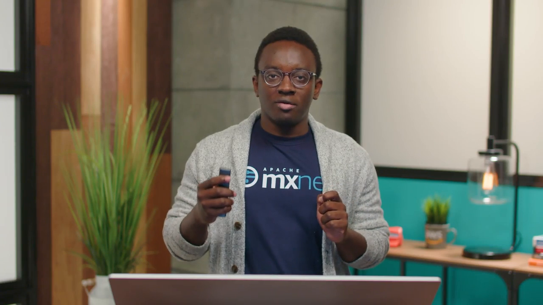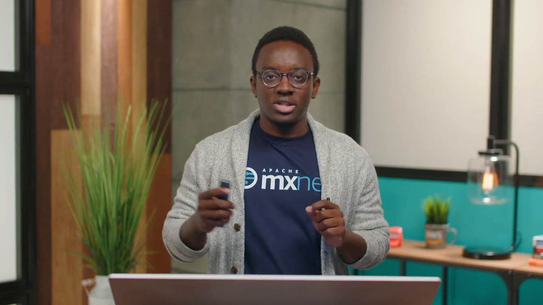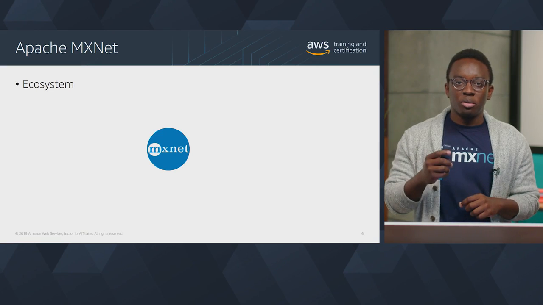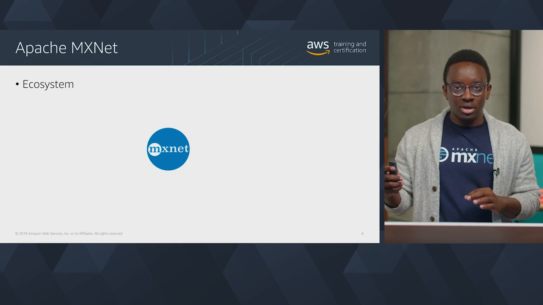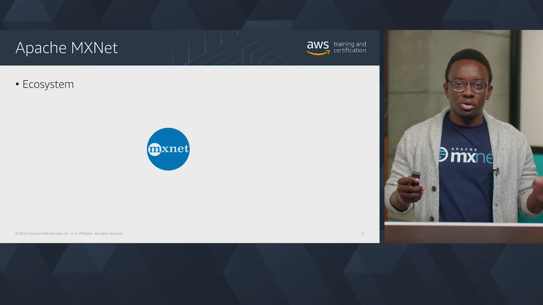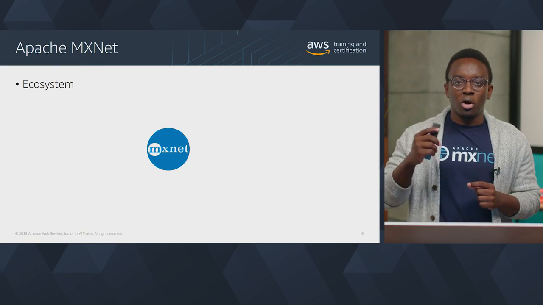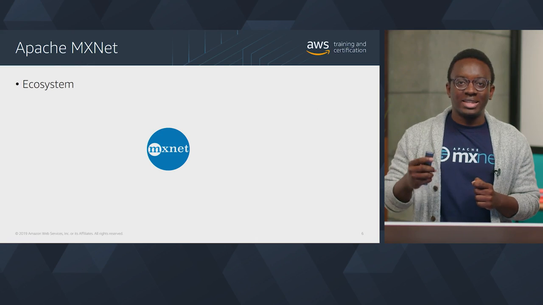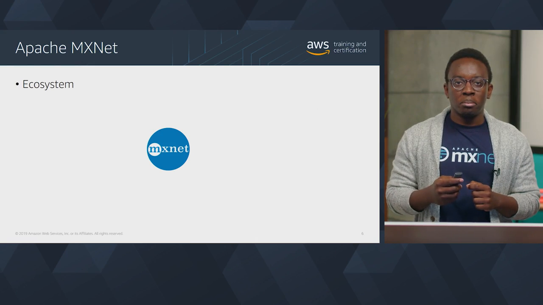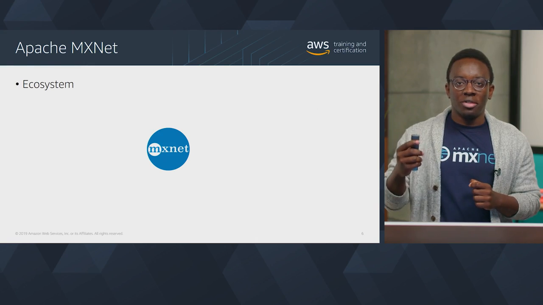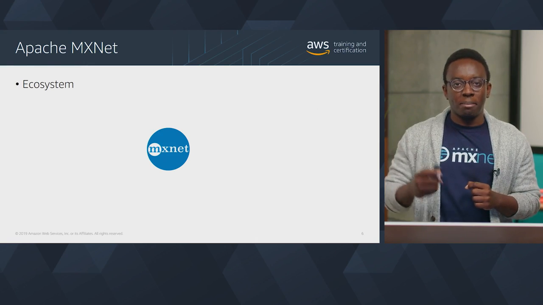Another key feature of Apache MXNet is its rich ecosystem. Nowadays, a deep learning framework should be fast and efficient, as well as easy to use and deploy to production, with clear documentation and examples. MXNet has all these features and the benefit of a tightly integrated ecosystem. You should be aware of a few of the other major projects in the MXNet ecosystem.